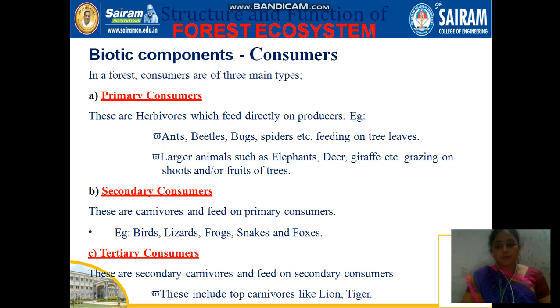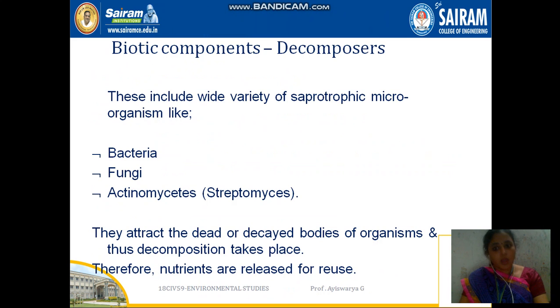Tertiary consumers are the secondary carnivores, and they include tiger, lion. They depend only on the secondary consumers. So in the biotic components we have primary consumer, secondary consumer and tertiary consumer. Overall we have producers also. And the decomposers are like bacteria, fungi, okay.